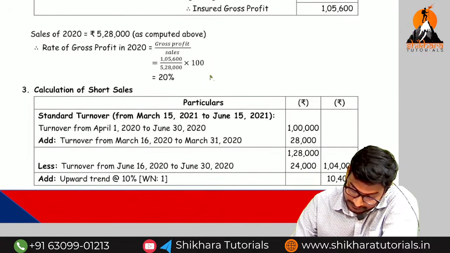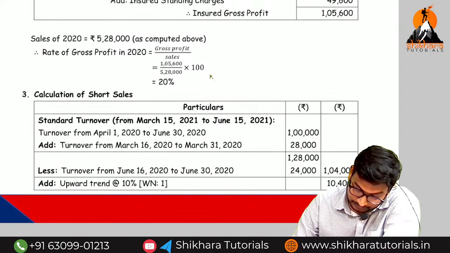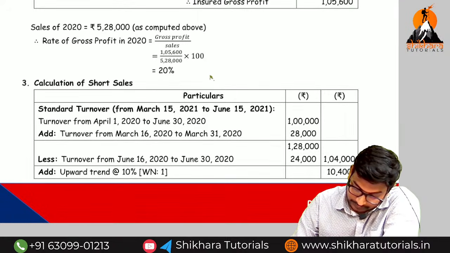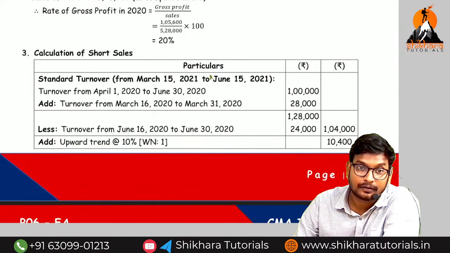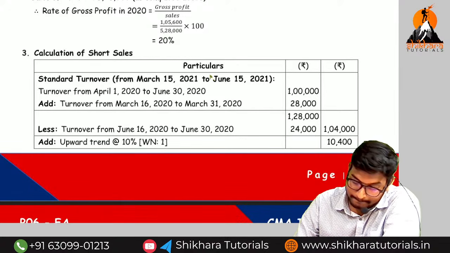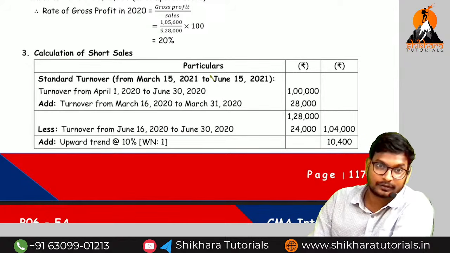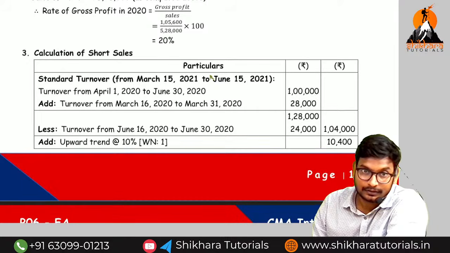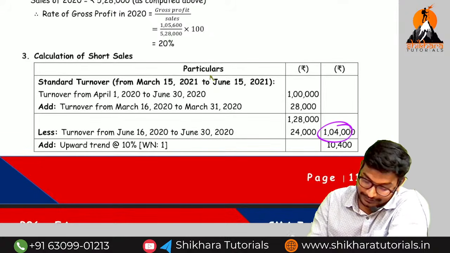So next, 1,28,000. How much is the standard turnover? Here they have given 28,000. Why? They have given it wrong. Okay, 1,04,000.